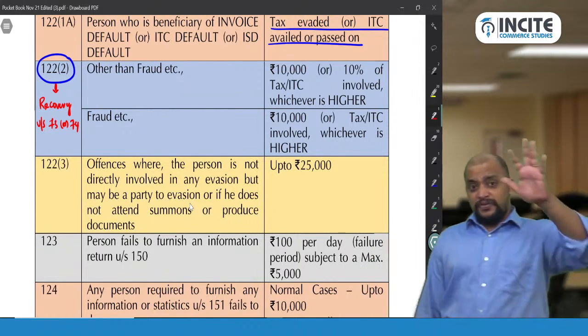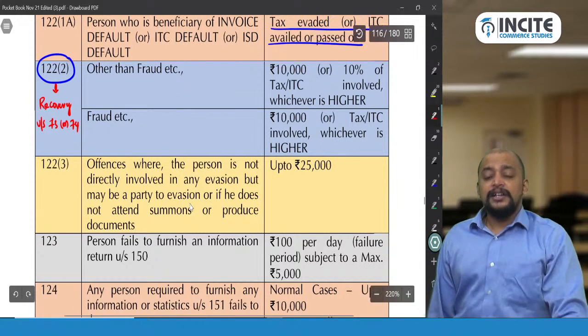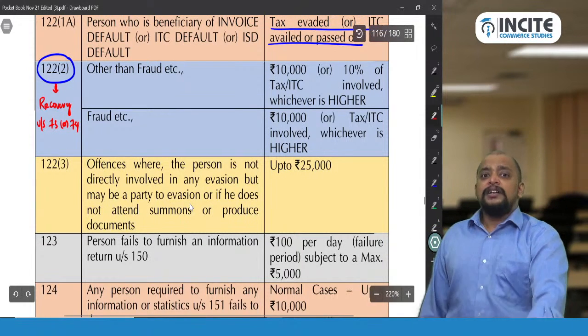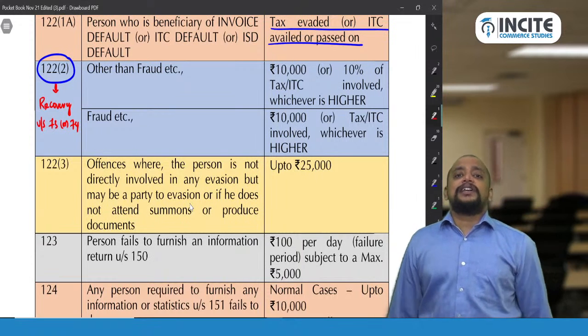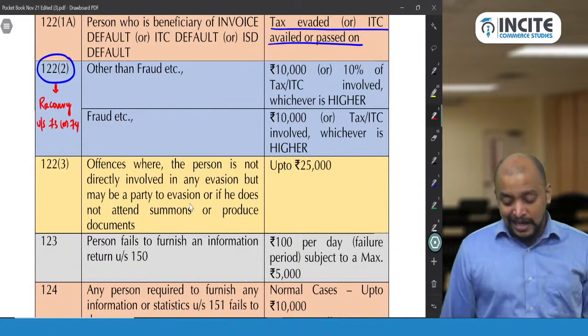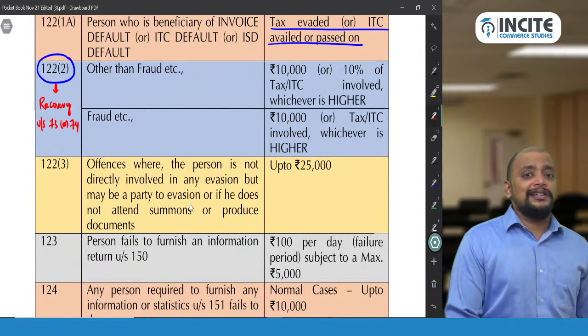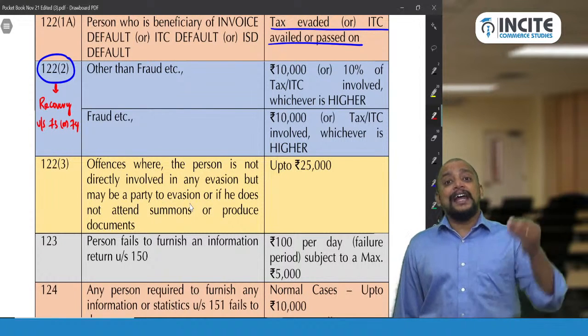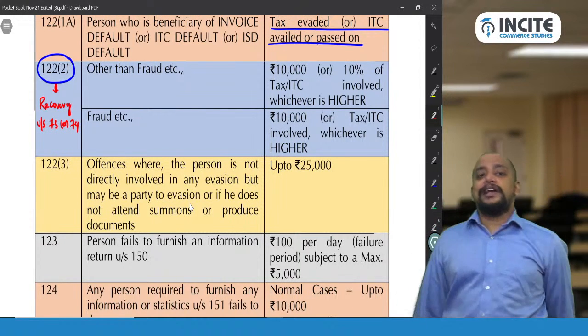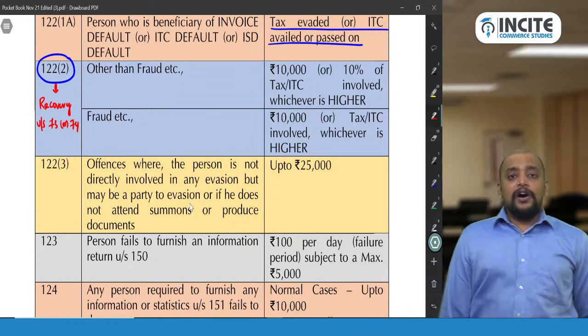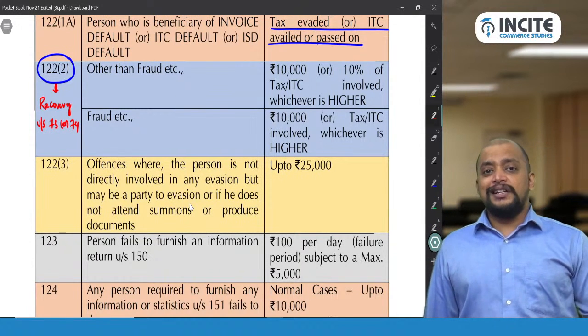If there is an intention to evade, the penalty will be 100% of the tax or 10,000 whichever is higher. If there is no intention to evade, meaning other than fraud, it will be 10% of the tax or ITC or refund or 10,000 whichever is higher.